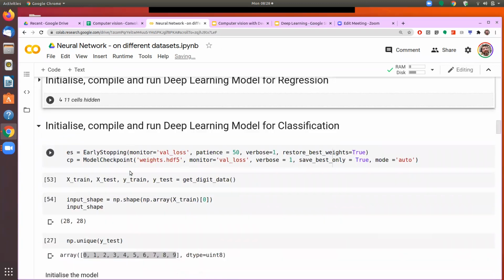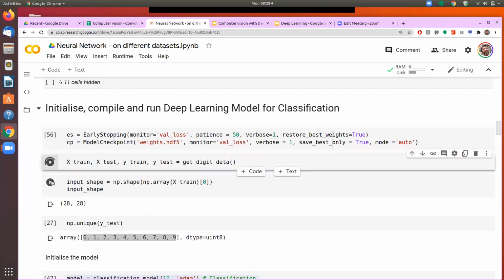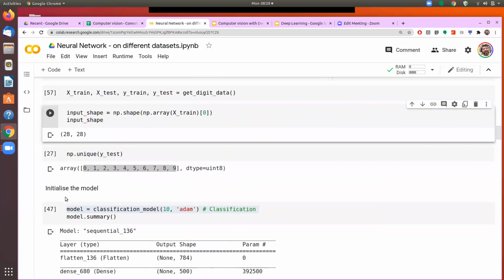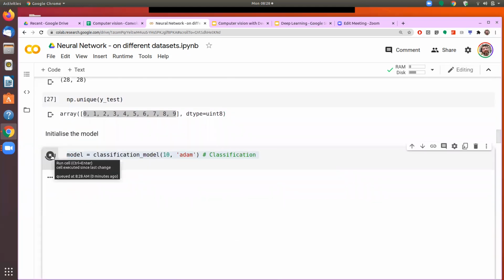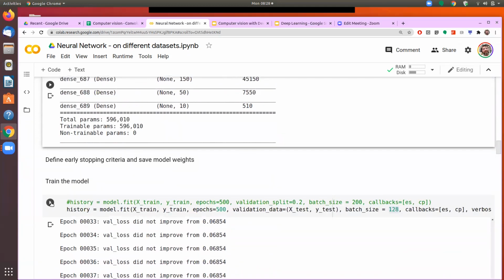This is the regression model. Get this input shape, initialize the model. 96.